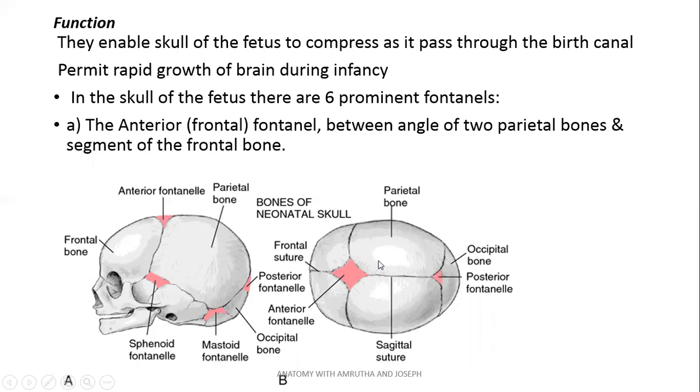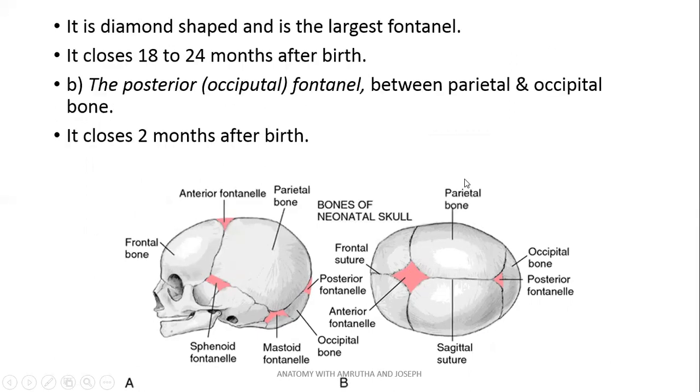This is particularly important during normal delivery as it has to pass through the vaginal canal, which is comparatively small. The 6 prominent fontanelles here are: anterior fontanelle, between the angle of the parietal bones and the frontal bone. It's a diamond shaped structure closing at around 18 to 24 months after birth.